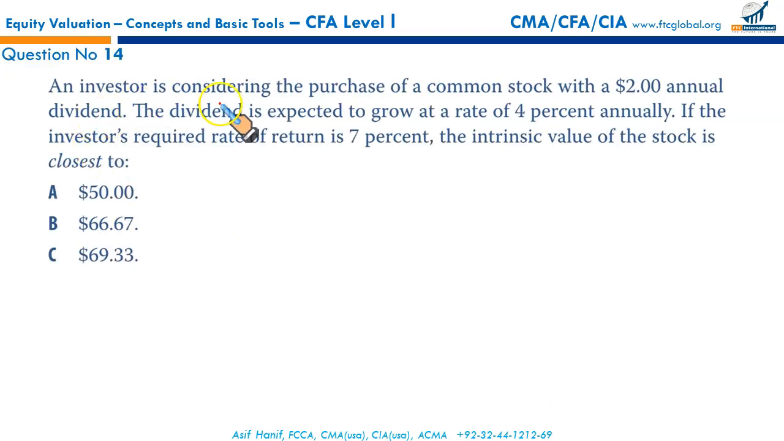An investor is considering the purchase of a common stock with a $2 annual dividend. The dividend is expected to grow at a rate of 4% annually. If the investor's required rate of return is 7%, the intrinsic value of the stock is closest to the formula I've just used, D0 (1 + g) upon cost of equity minus growth rate.